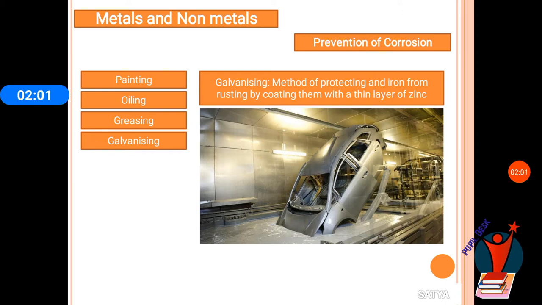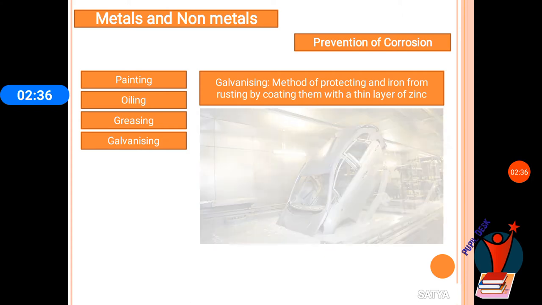But we know that zinc is more reactive than iron. Here the zinc layer gets corroded, but that is beneficial to the iron or steel article. The zinc layer reacts with the atmospheric oxygen and forms zinc oxide. That zinc oxide prevents the further corrosion of the underlying zinc layer or the underlying article. In this way, zinc oxide prevents the corrosion of that article.